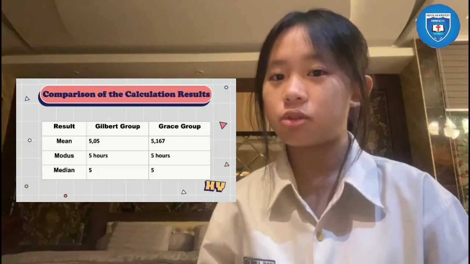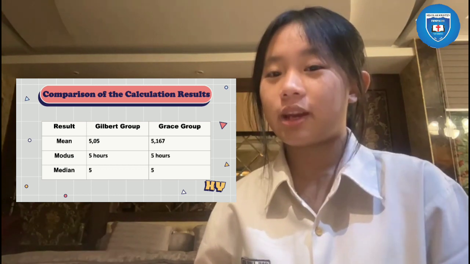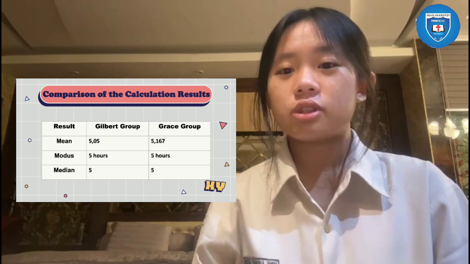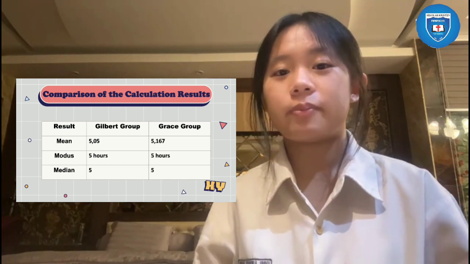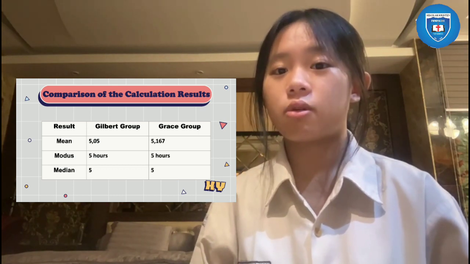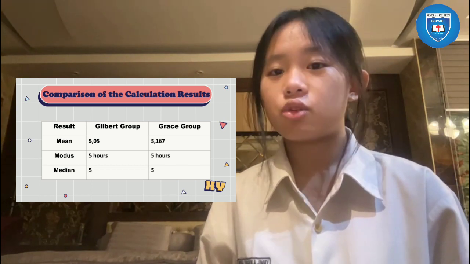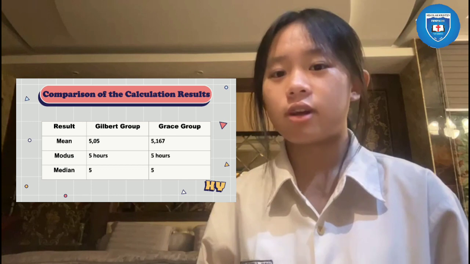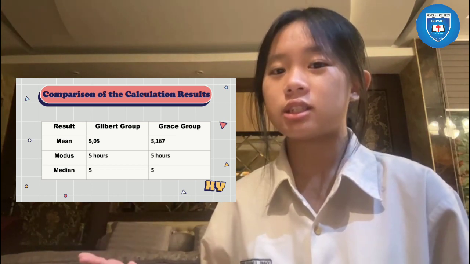Comparison of the results of the calculation between the Gilbert group and the Grace group produced the following data. The Gilbert group has an average of 5.05 while the Grace group has an average value of 5.167.